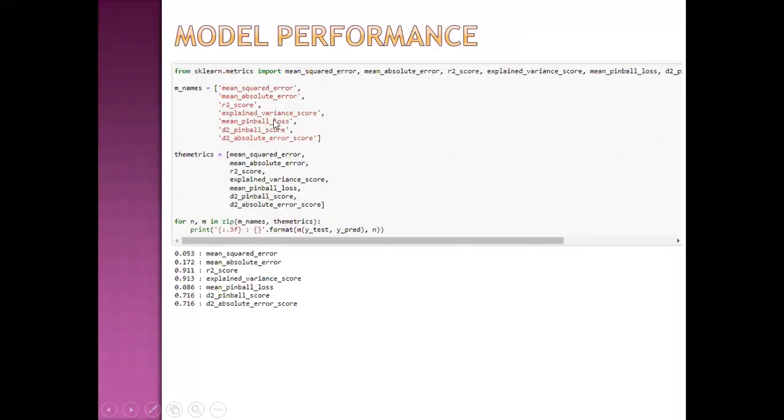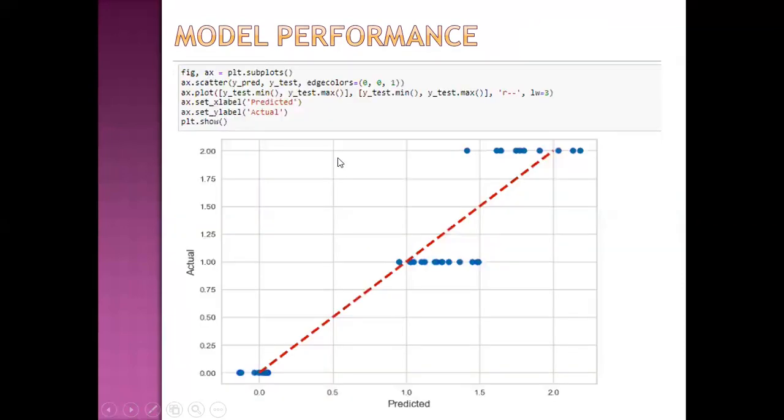Then this is the model performance. We have calculated mean squared error, mean absolute error, R square, explained variance score, mean pinball loss, D2 pinball loss, and D2 absolute error score. So this is about model performance. Then this is the plot between the actual and predicted values.